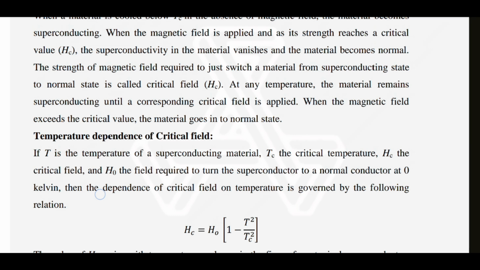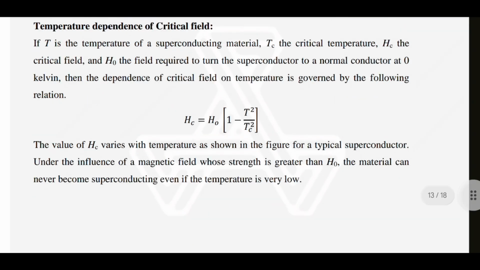Temperature dependence of critical field. If T is the temperature of a superconducting material, Tc the critical temperature, Hc the critical field, and H0 the field required to turn the superconductor to a normal conductor at 0 Kelvin, then the dependence of critical field on temperature is governed by the following relation: Hc equals H0 into 1 minus T squared by Tc squared. The value of Hc varies with temperature as shown in the figure.